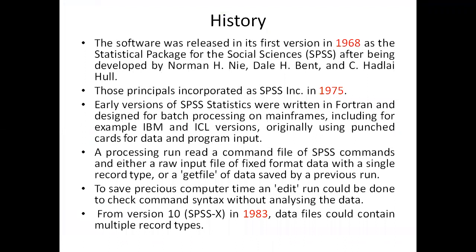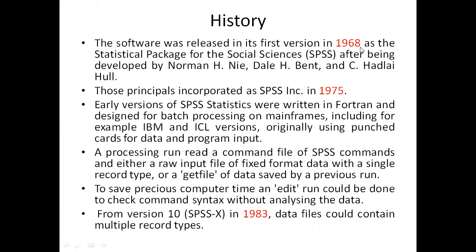So let us discuss the history of this software, when it came, and how IBM has been taking care of this particular software for a long time. The software was released in its first version in 1968, right?